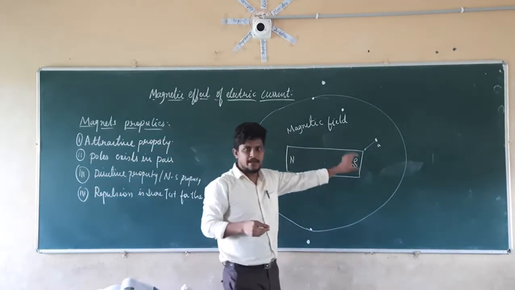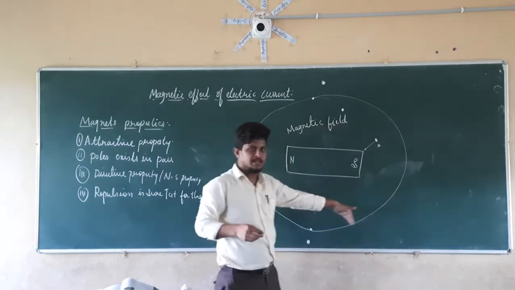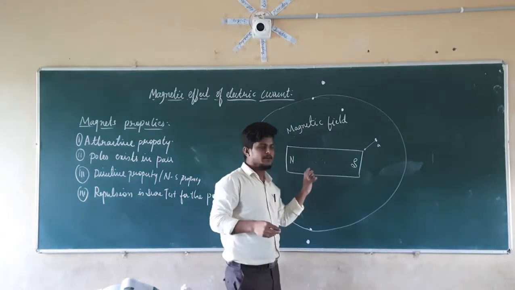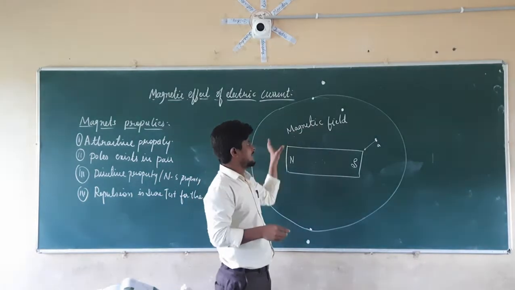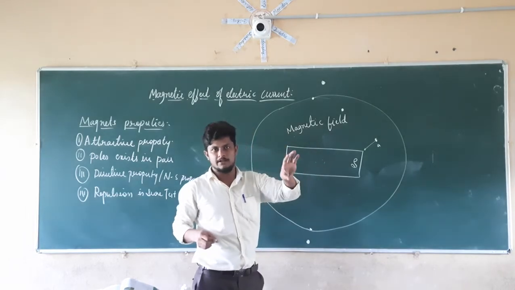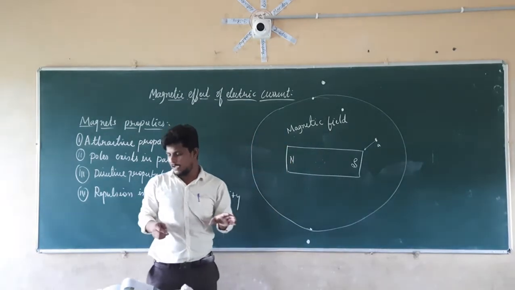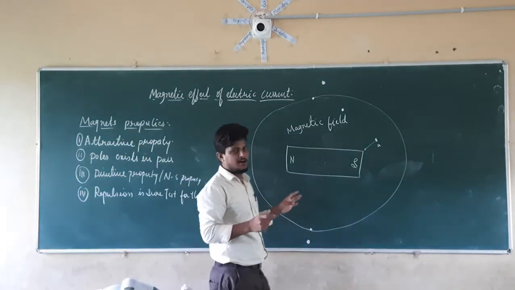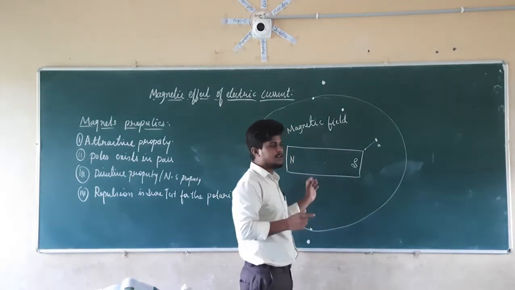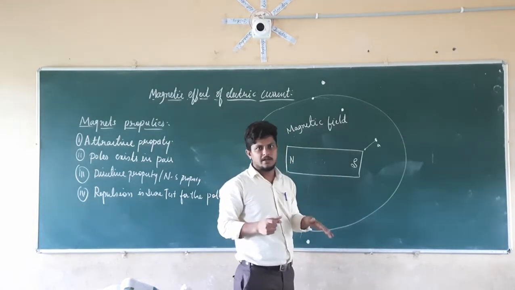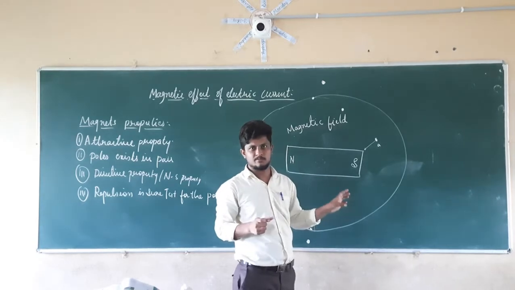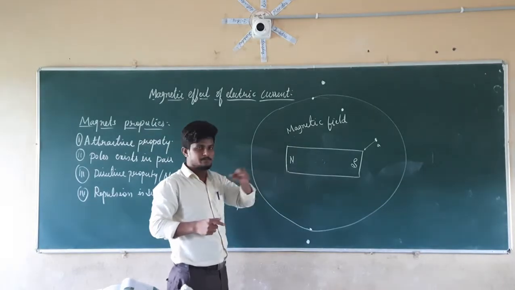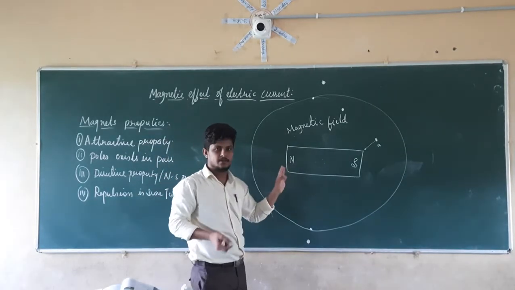So this much area around the magnet, whatever the area at which the iron is attracted, where the attractive property of the magnet is working, that area is nothing but the magnetic field. Magnetic field is the area or region around the magnet where the magnetic property works, where the magnetic force or attractive property works. So this much region is the magnetic field of this magnet.